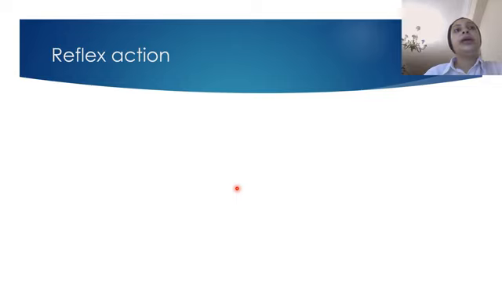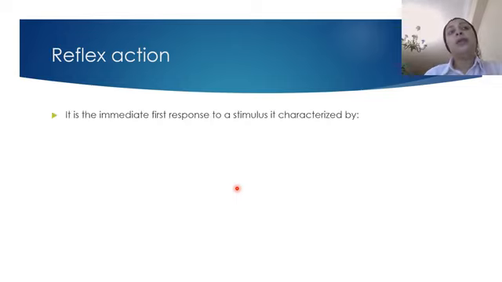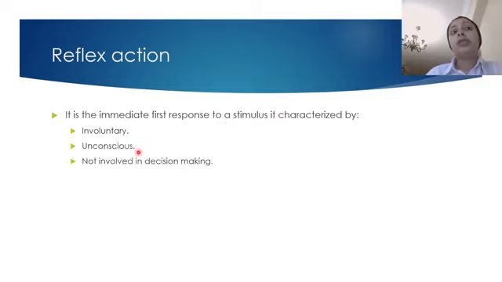Then we talk about the reflex action. We said that any reflex action is an immediate first response to a stimulus. It is involuntary, unconscious, and not involved in decision making. You don't think about it.